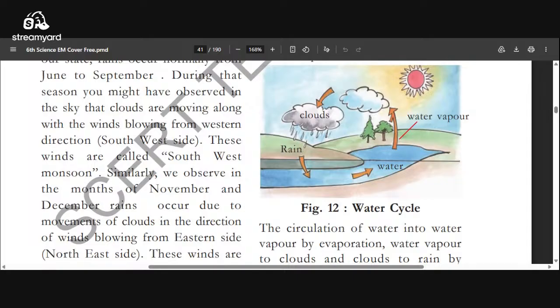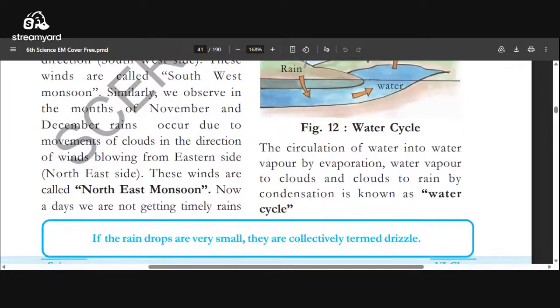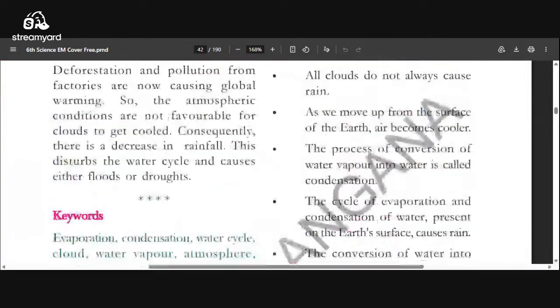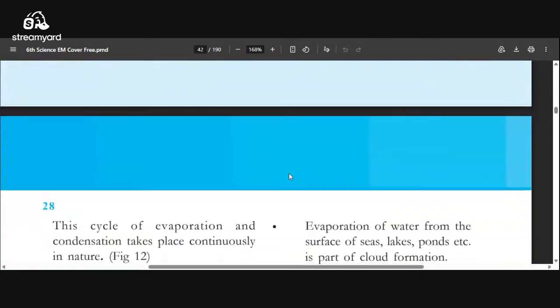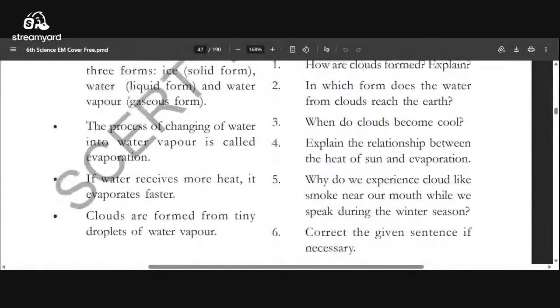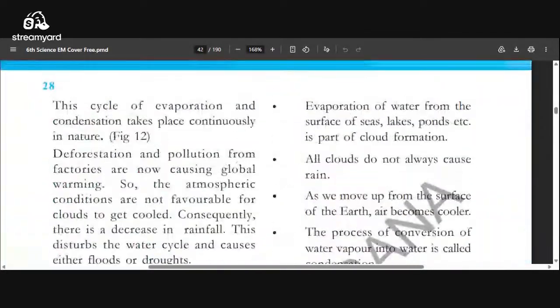So this is an alternate process, evaporation and condensation. Alternate means one after one. Here, the circulation of water into water vapor by evaporation, water vapor to cloud, and cloud to rain by condensation, this is known as the water cycle. This is a continuous process, alternate, one after one. These are all the questions we are going to discuss.